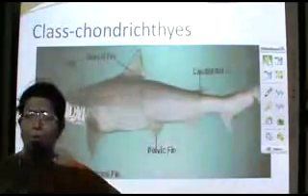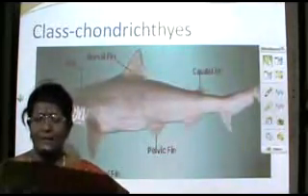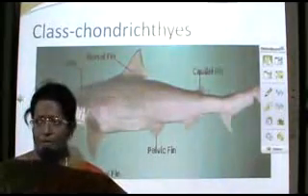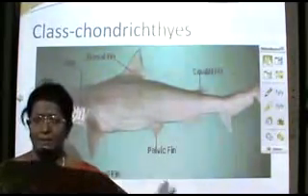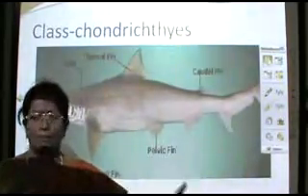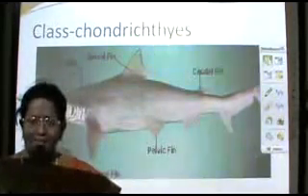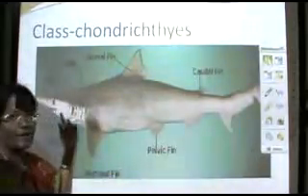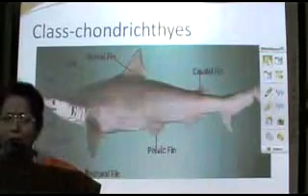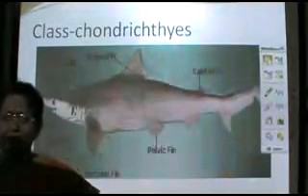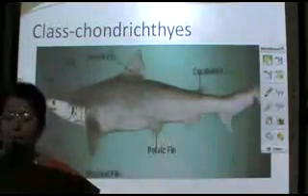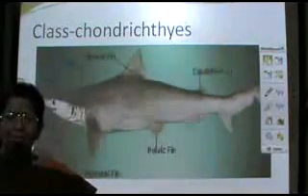Next, we go on to the digestive system. The digestive system is a complete system in the case of fishes, and the only difference between the cartilaginous and the bony fishes is the location of the mouth opening. In cartilaginous fishes, it is located on the lateral side, and in bony fishes, it is a terminal opening. And in cartilaginous fishes, you find a scroll valve or a spiral valve present in the intestine